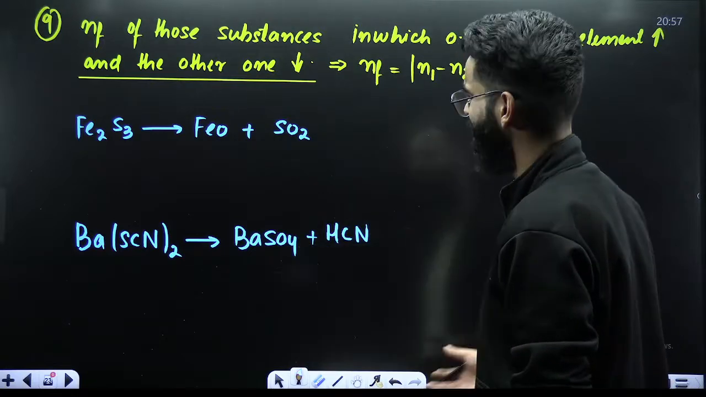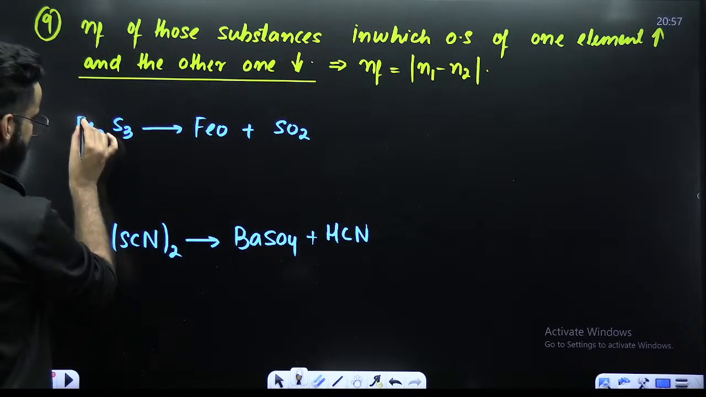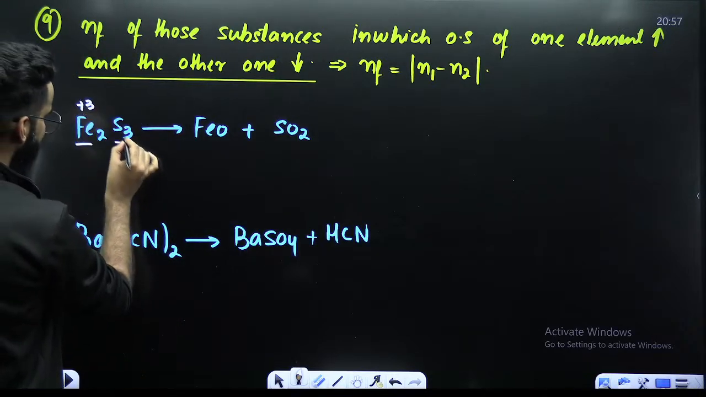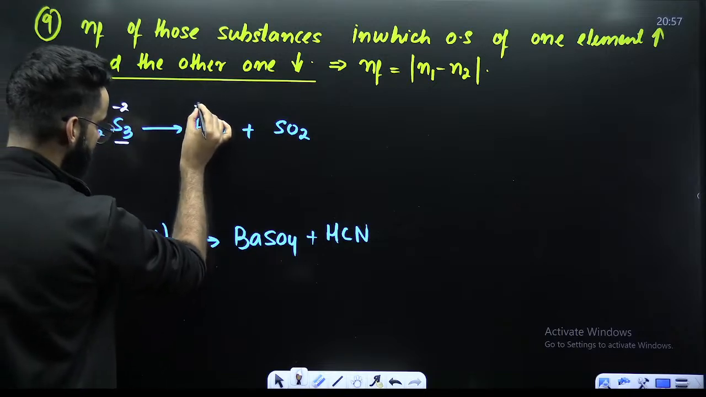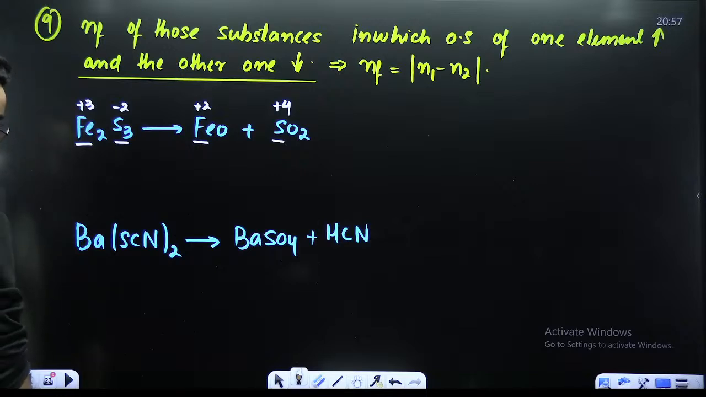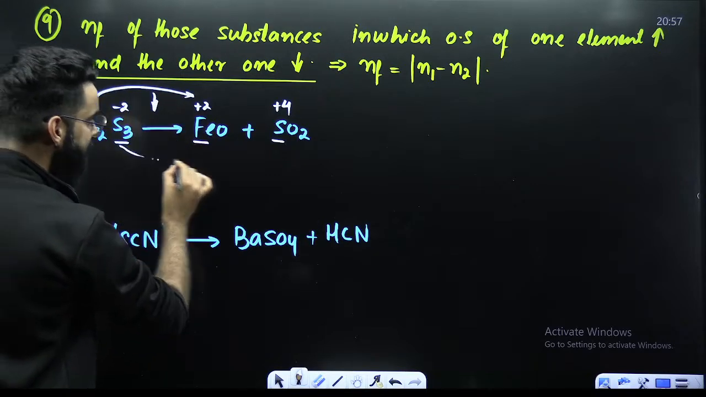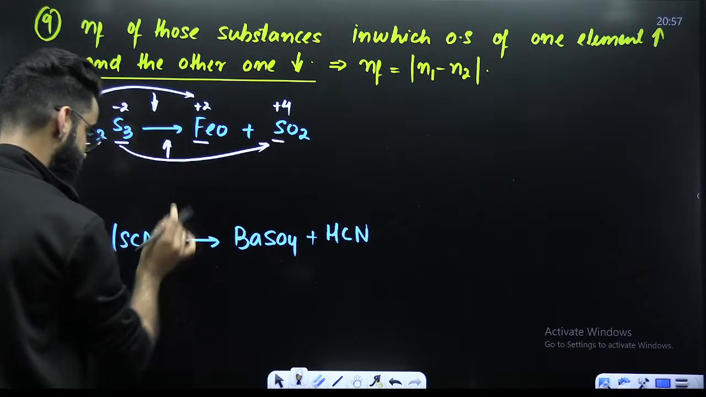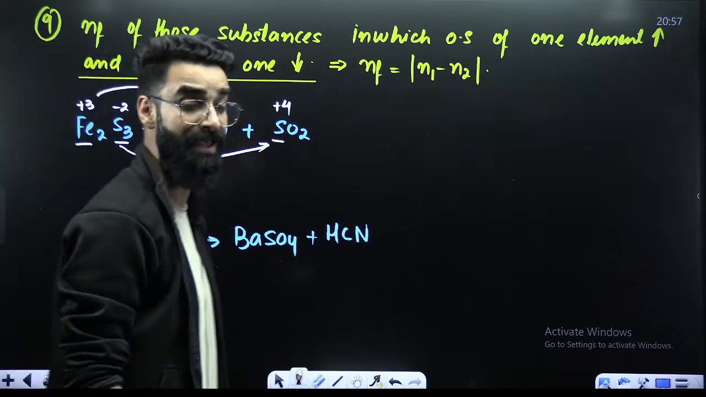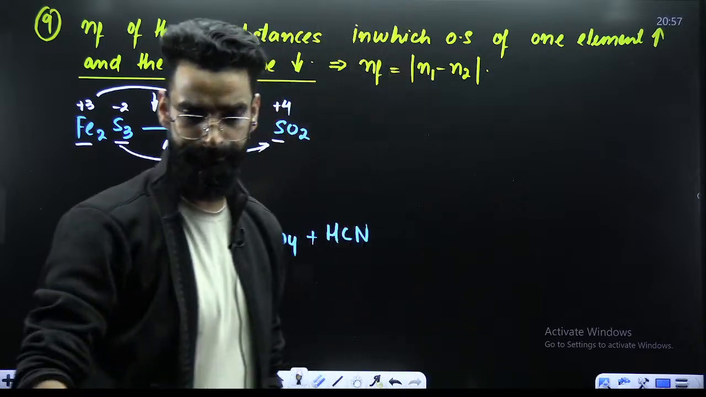See guys, this is something which is simple, I would say. First of all, the oxidation state of iron here will be +3 and this will be -2. Iron here, when you calculate, +2. Sulfur here, it's going to be +4. Now, +3 to +2, decrease in the oxidation state. -2 to +4, increase in the oxidation state. So can I say this is the compound wherein the oxidation state of one element is increasing and another one is decreasing?